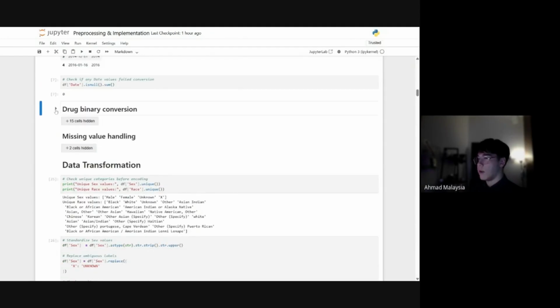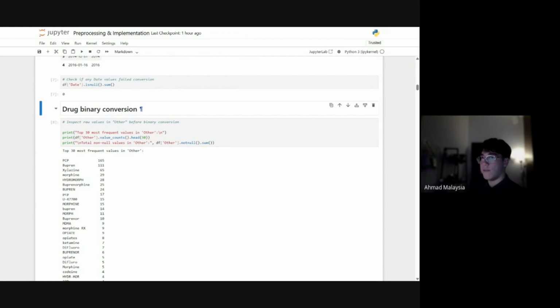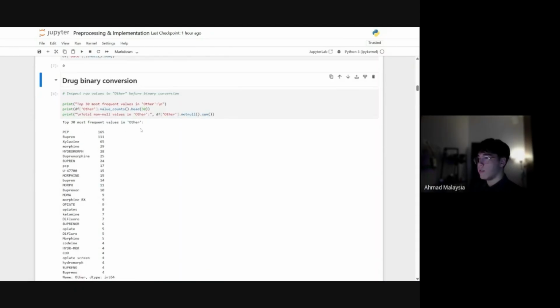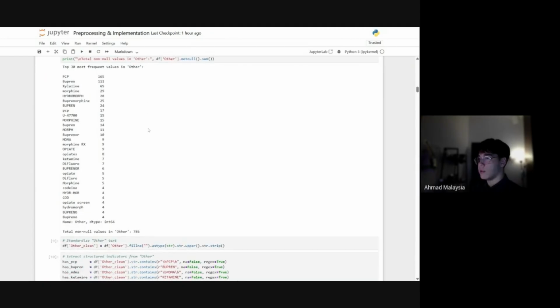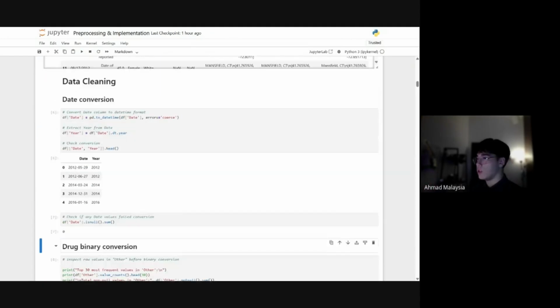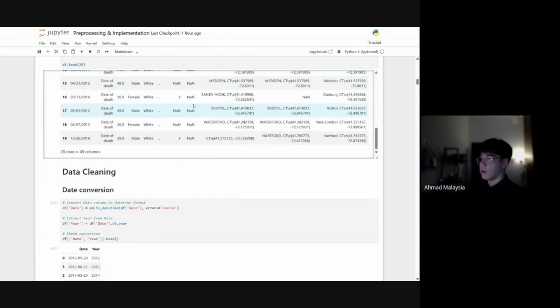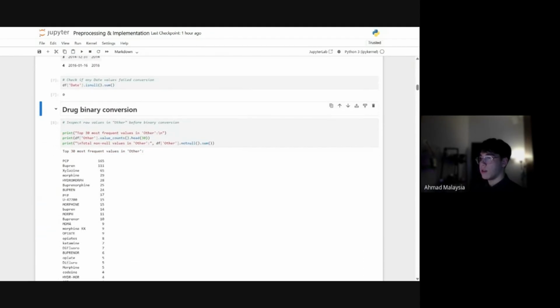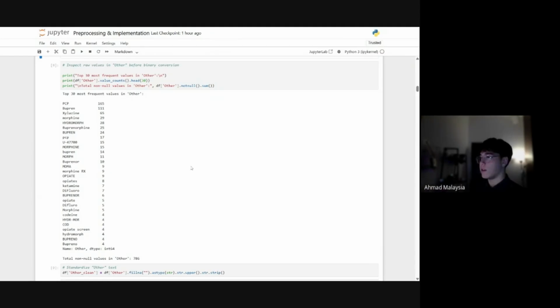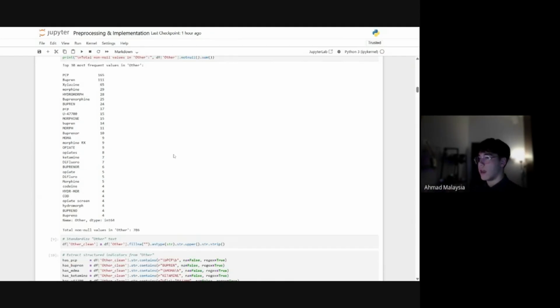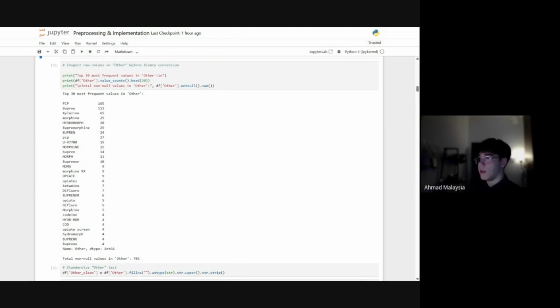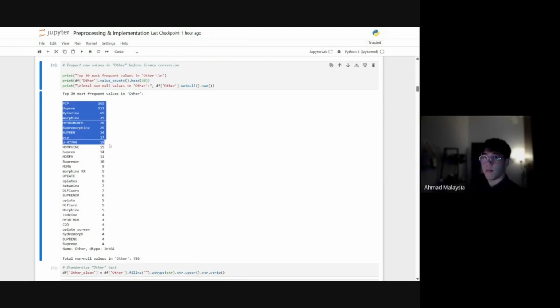And then we have to convert every single drug indicator into a binary format. Here I just listed the top most frequent values found in the other column. In some of the columns, there are some drugs that are just randomly stated there that aren't actually found in the drug columns, so I have to extract those from there. We can see that there is a significant amount that we can actually use, and it could probably provide us with some pattern.